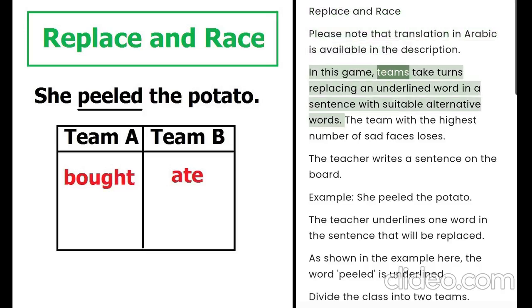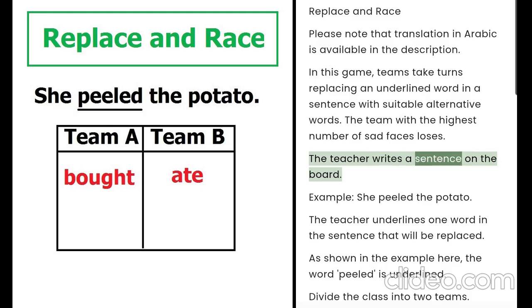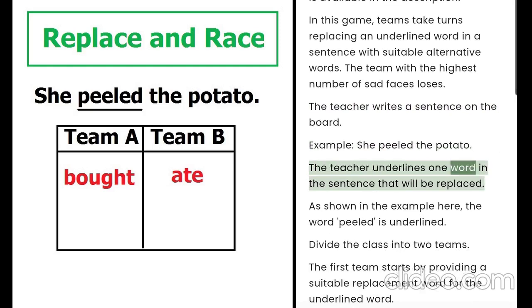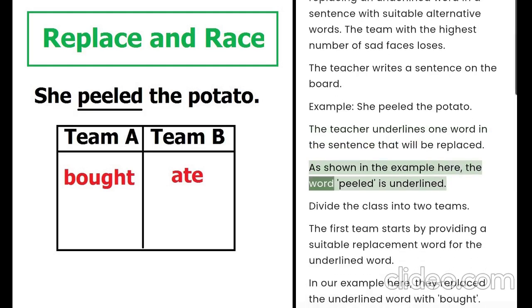In this game, teams take turns replacing an underlined word in a sentence with suitable alternative words. The team with the highest number of sad faces loses. The teacher writes a sentence on the board. Example: she peeled the potato. The teacher underlines one word in the sentence that will be replaced. As shown in the example here, the word peeled is underlined.